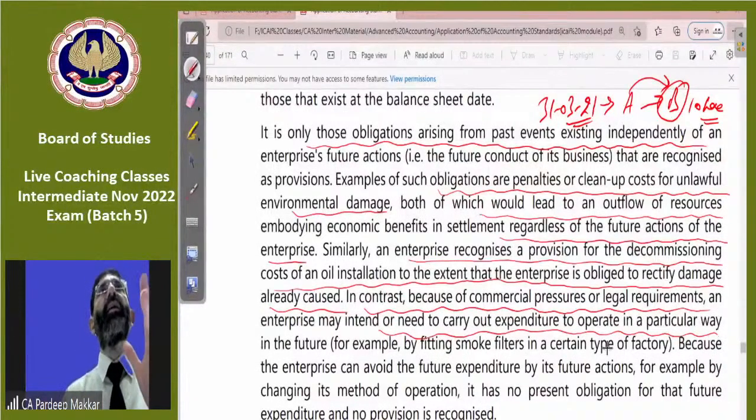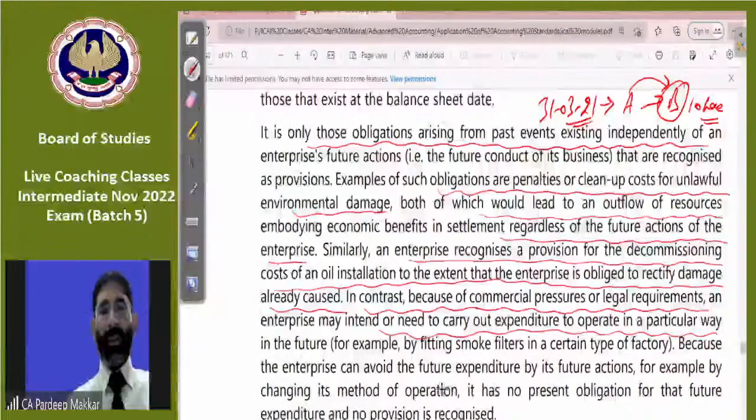But in case some work is already done, or such type of thing has already been done, which results into any loss, then it is to be entered in the books, because the enterprise can avoid the future expenditure by its future action.